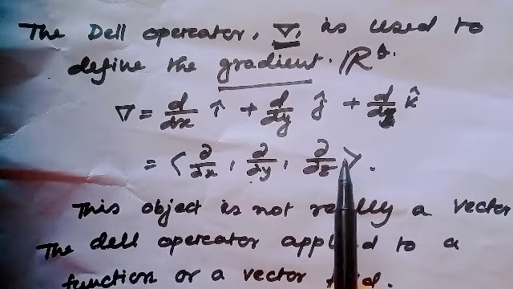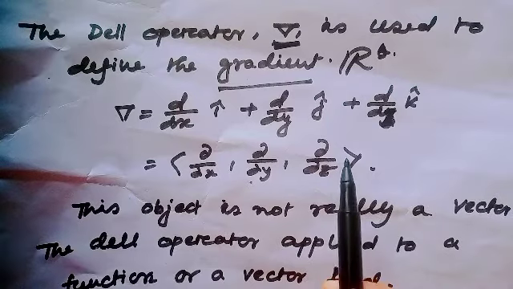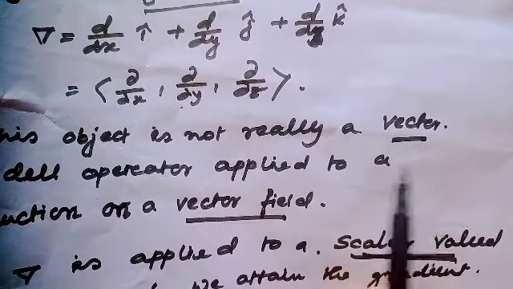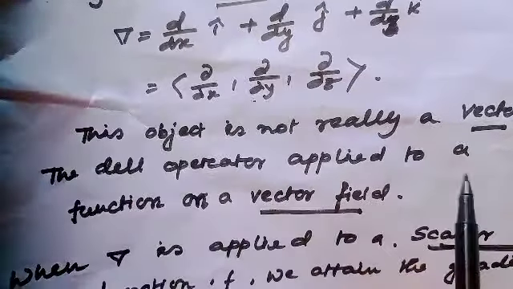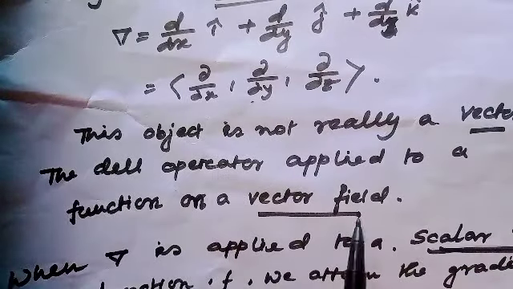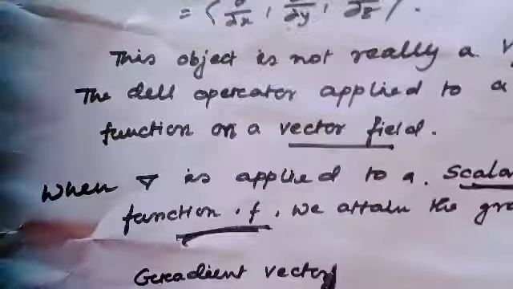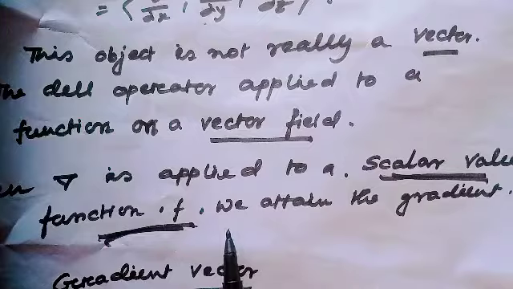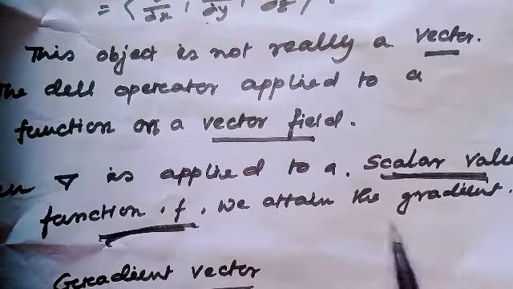I have defined this in my earlier video elaborately. Just recall, this object is not really a vector. The del operator is applied to a function on a vector field.